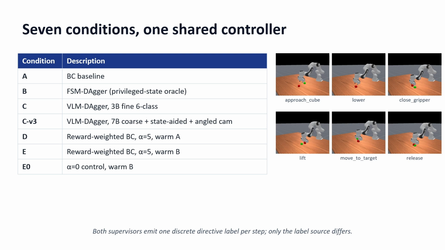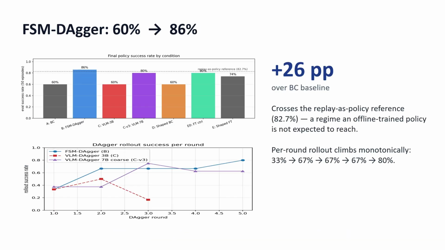Conditions D, E, and E0 add vision language model based reverse weighting per sample on top of A and B. E0 is an alpha equals 0 control, the same recipe as E, but with the VLM weighting turned off. Let me show the results.